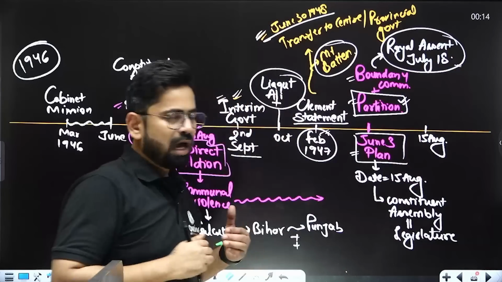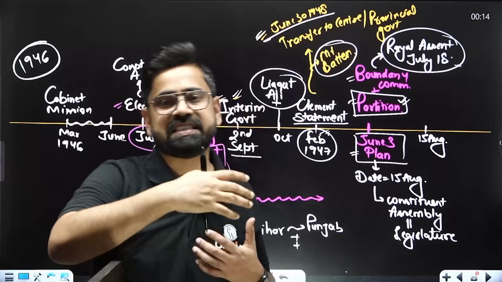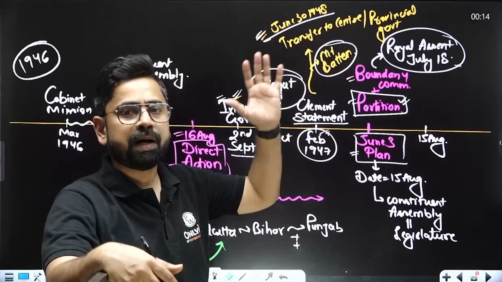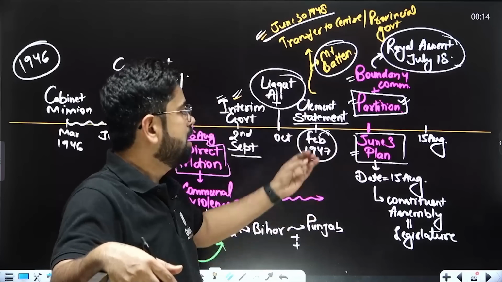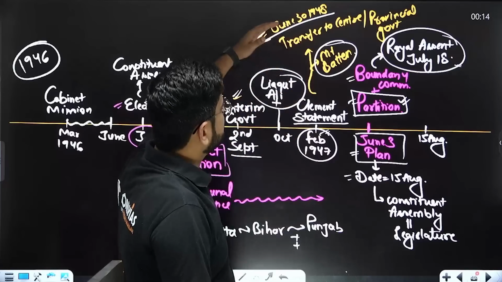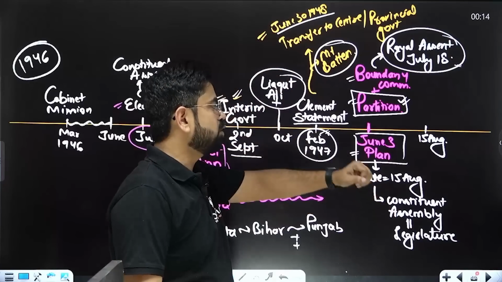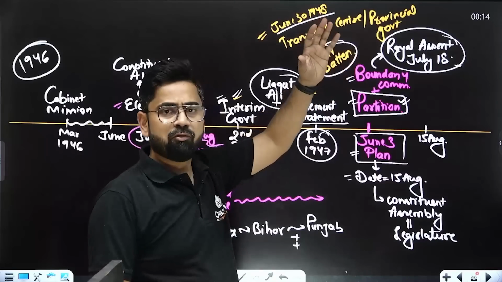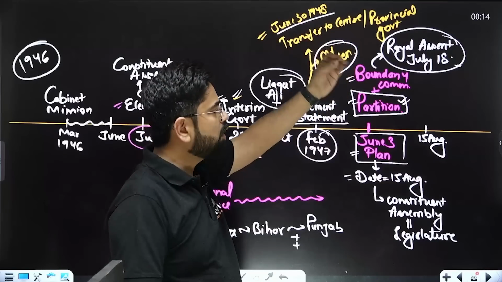Now this was in so much haste. See, he came in February. Within 3 months, he's like, this is partition. We are going to have partition and all. And our date is 15th August. He even decided the date as well. Earlier, we had 30th June as the date. Now, 15th August is the date. And immediately, within one month, 15 days, he got the royal assent as well.